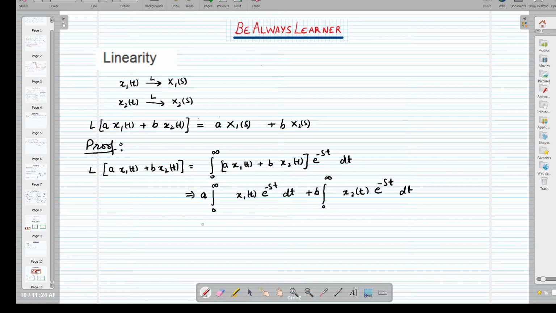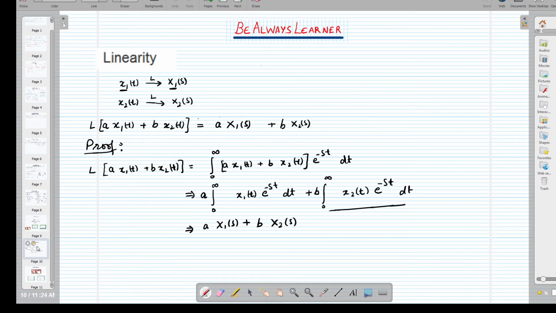So, by definition, we know that x1 having the Laplace transform capital X1. So, we can write this is having a X1 and this is having b X2. So that's how we can write, and the property is proved here.